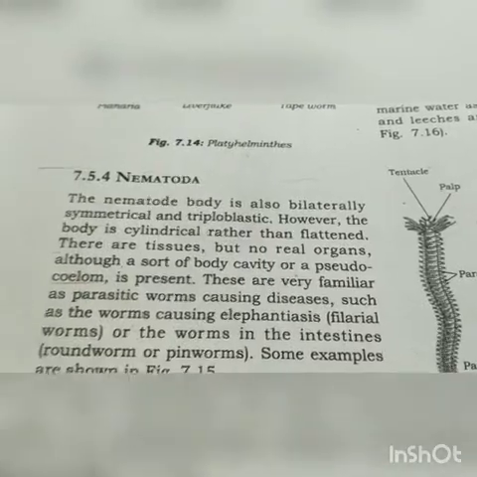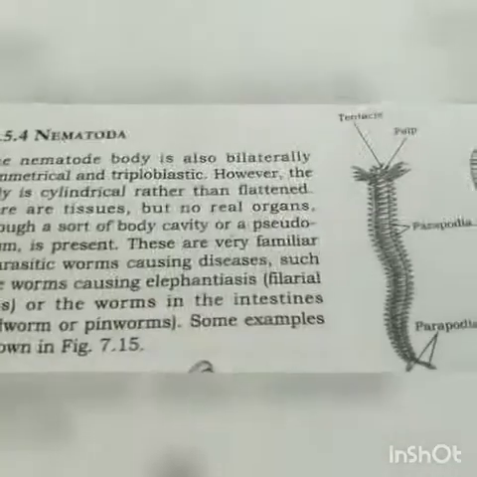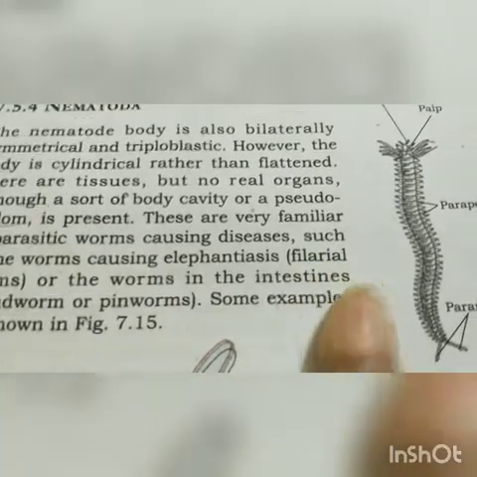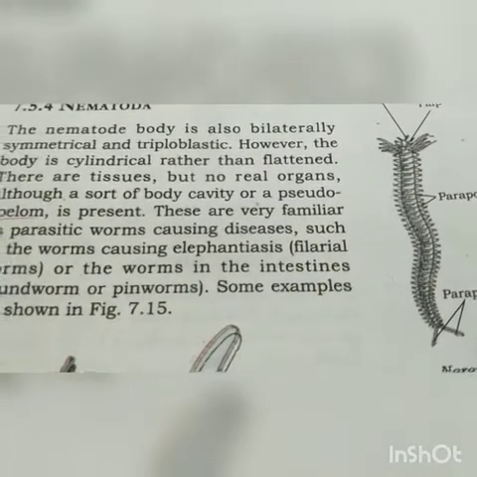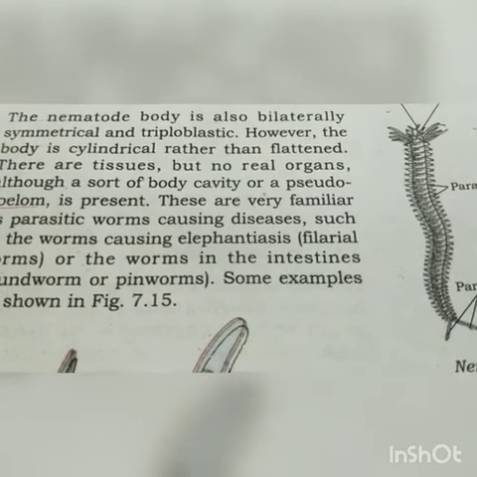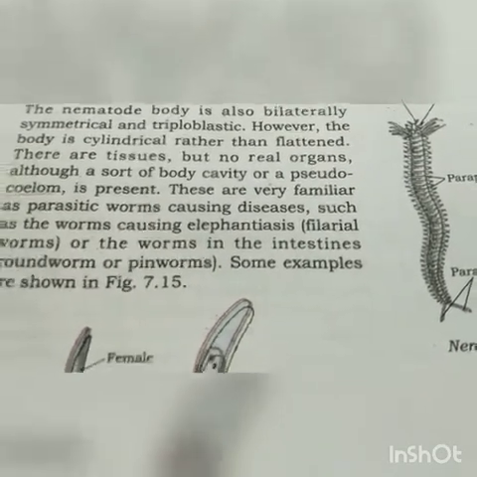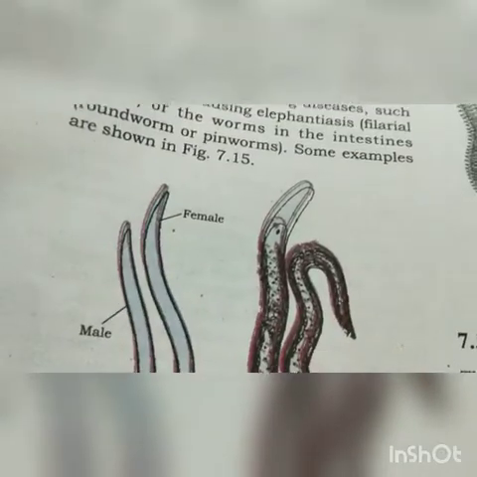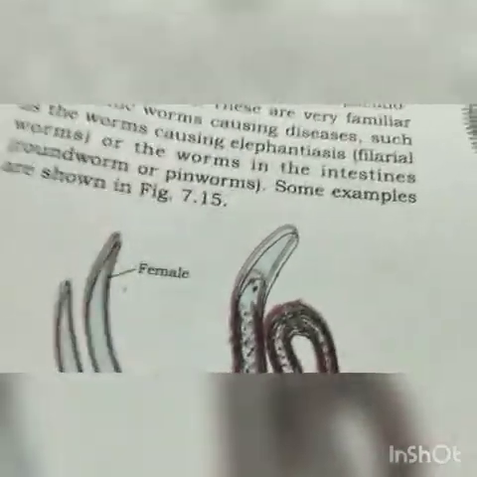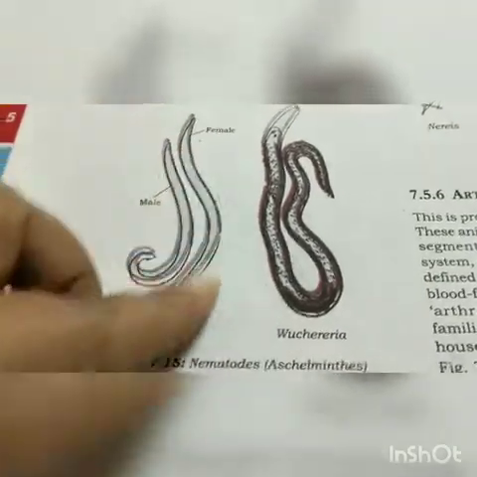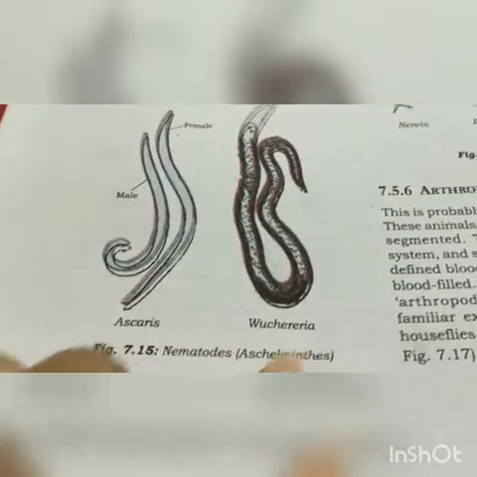That is caused by this Nematoda organism called the filarial worm. And intestinal worms like roundworm or pinworm are present inside the intestine of animals or human beings also. This is the male, this is the female one.